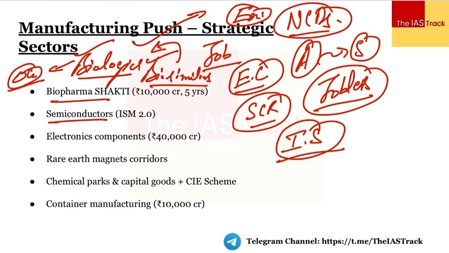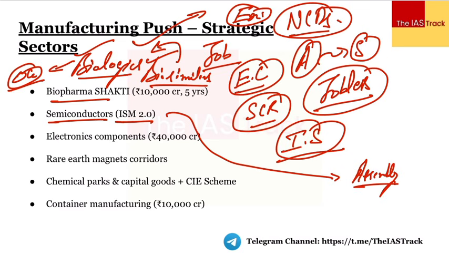Next thing is the semiconductors. Very, very important component of the emerging technologies. Almost each and every electronic equipment which we use comprises of the semiconductors. We already started with the semiconductor mission before. Now we are focusing upon the India Semiconductor Mission 2.0. इंपॉर्टेंस क्या है इसकी? That we are making sure कि हम यहाँ पर सिर्फ असेंबली, चिप असेंबली पे फोकस ना करें. अभी हम लोग क्या करते हैं, चिप मंगाते हैं बाहर से, we basically import the chips and we focus upon the assembly. We want to develop a full stack ecosystem with respect to the semiconductors, जहाँ पर the focus would be on semiconductors design, semiconductors manufacturing.